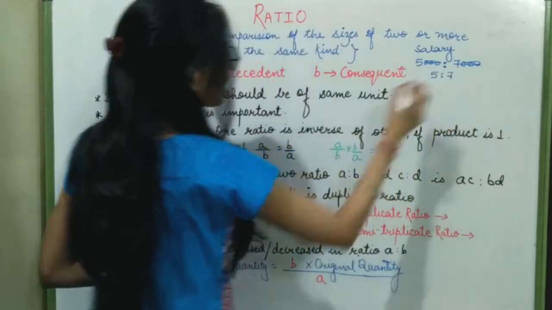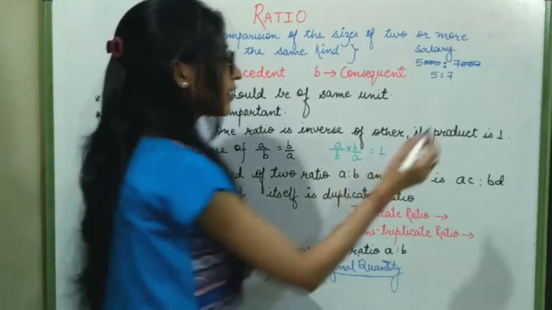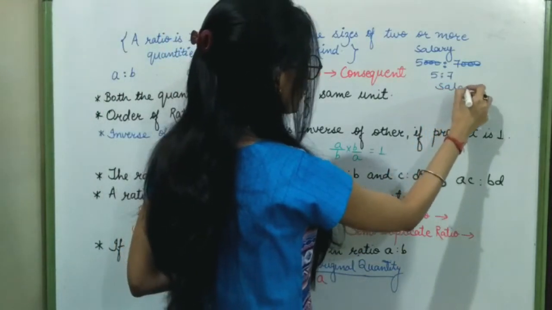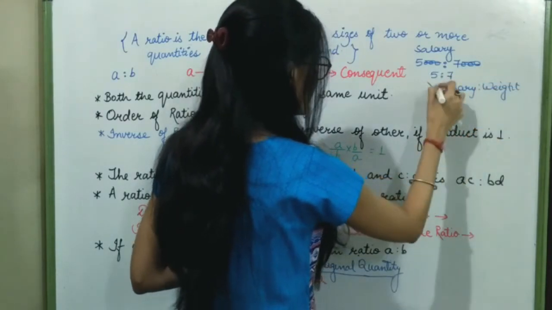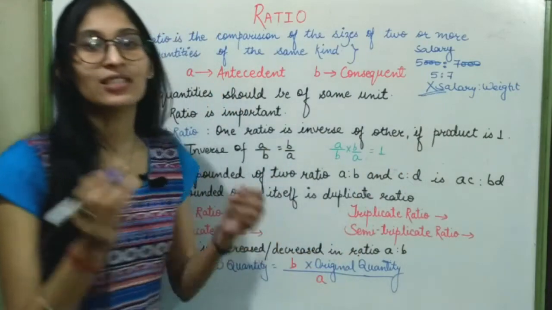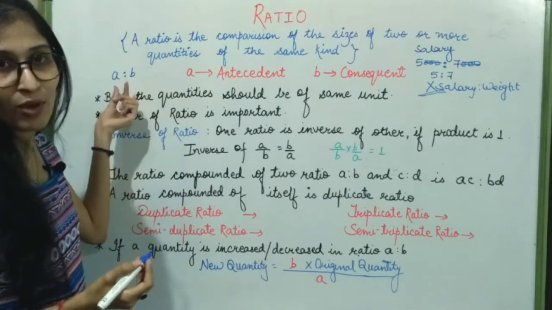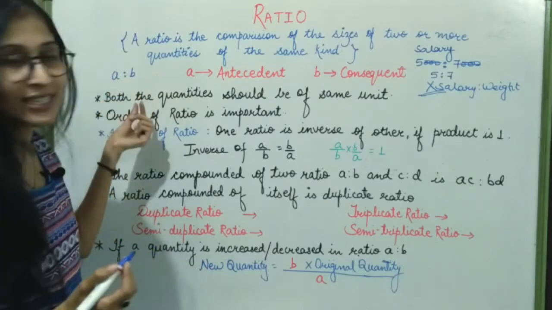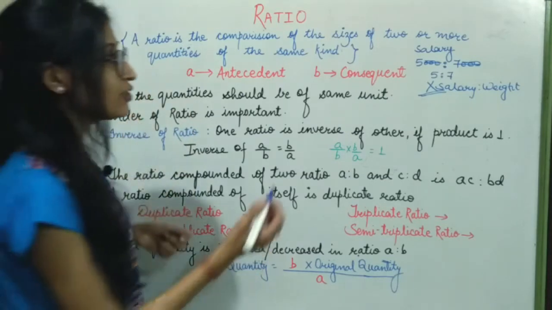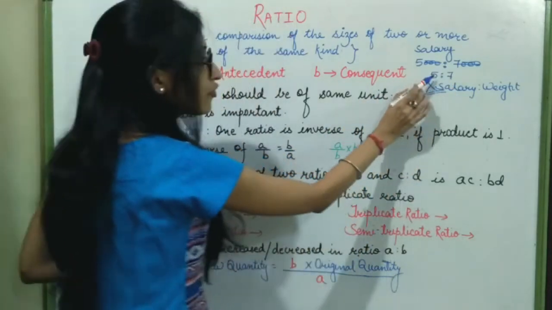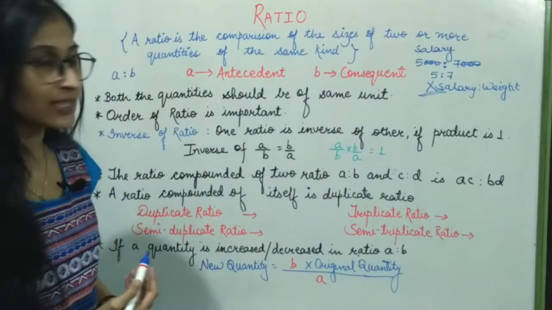salary is 5:7. But we cannot compare the salary of a person with his weight. For the ratio, the two quantities should be of the same kind. Next, the first term of the ratio is called antecedent and the second term of the ratio is called consequent. So here in this ratio, 5 is my antecedent and 7 is my consequent.